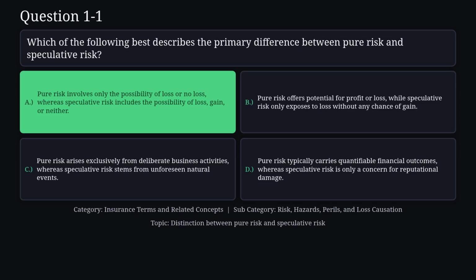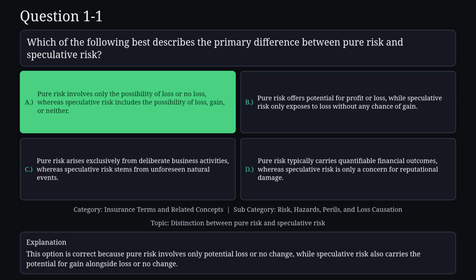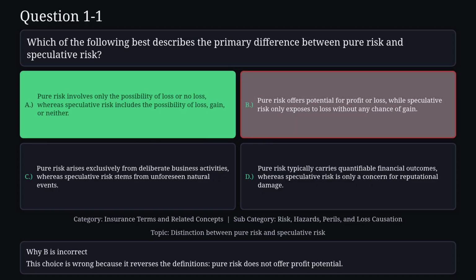The correct answer is A. This option is correct because pure risk involves only potential loss or no change, while speculative risk also carries the potential for gain alongside loss or no change. Reason B is not correct. This choice is wrong because it reverses the definitions. Pure risk does not offer profit potential.